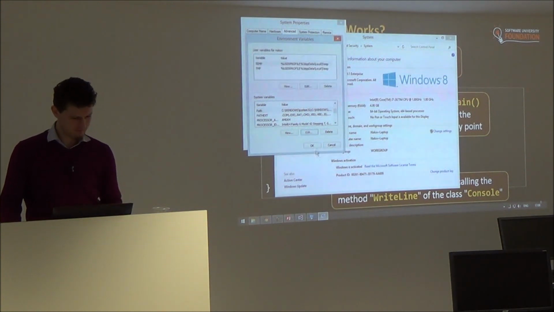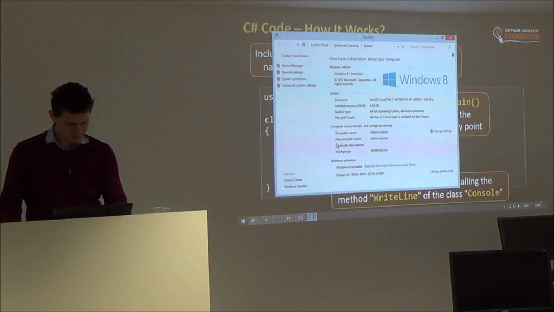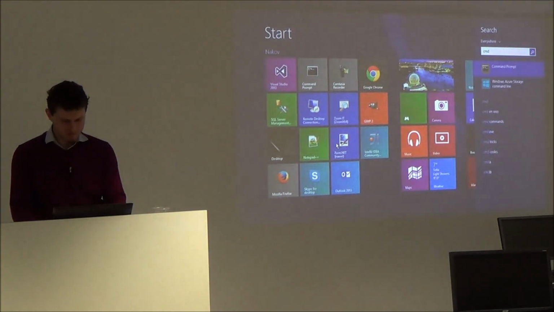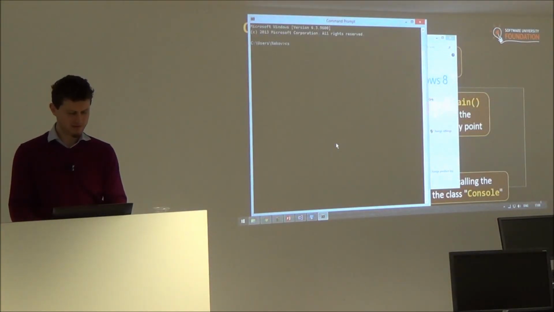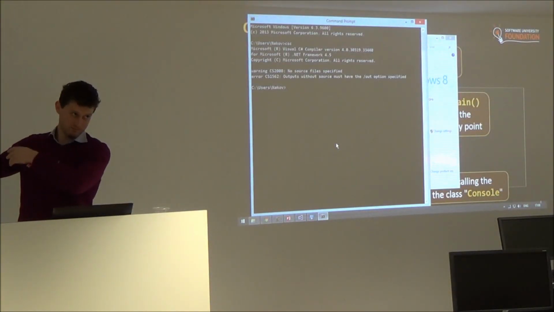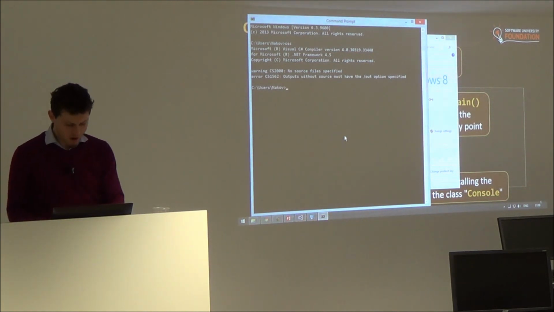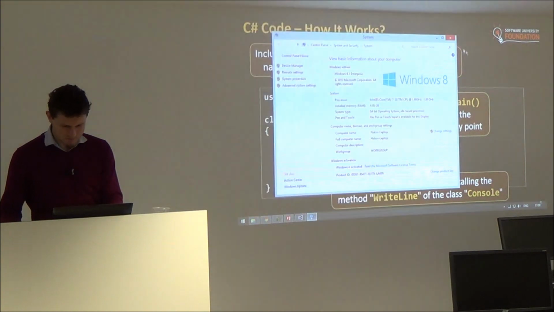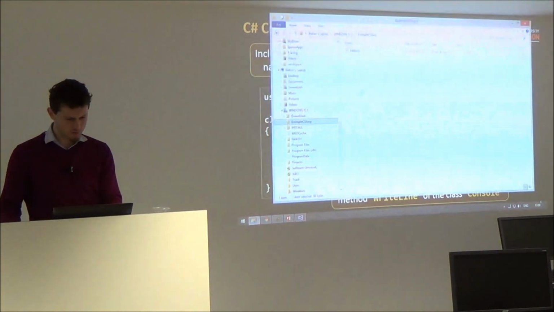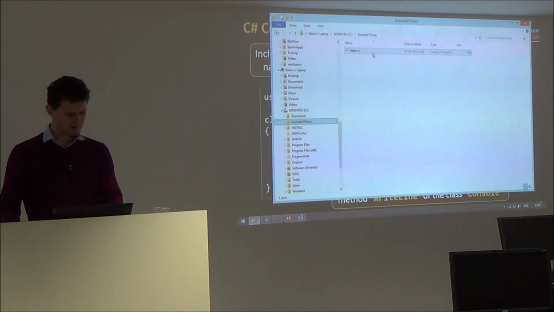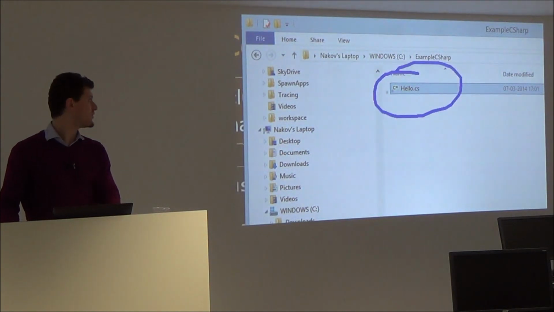Okay, I put this here. And now, when I run the command prompt, I have CSC. I already had it, but on your laptop, probably you need to do this. Okay, and now return back. I have a folder holding one C# source code file.